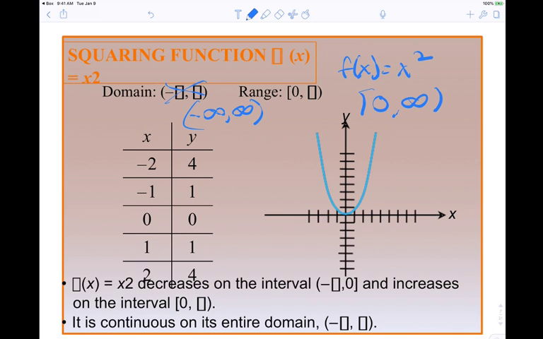Now, as we trace this left to right, if we start from the far left, notice what it is doing initially. It's going down, and then it starts going back up. So it's decreasing from where? How far left can we go? Negative infinity all the way to 0, when x is 0. And then it increases from 0 to infinity.